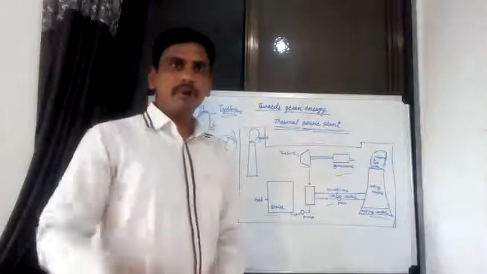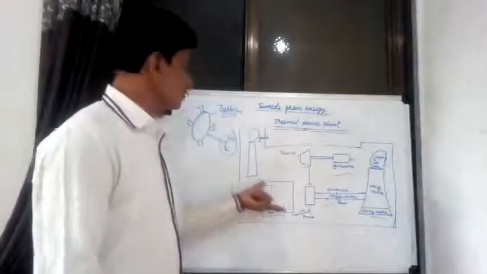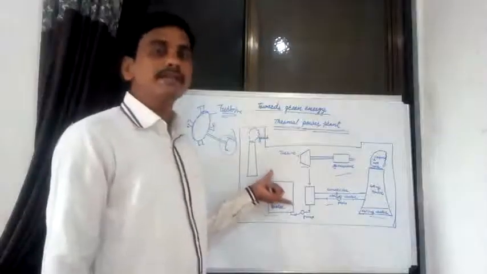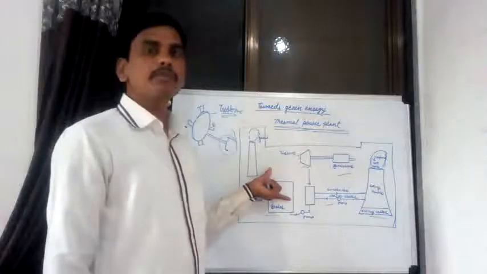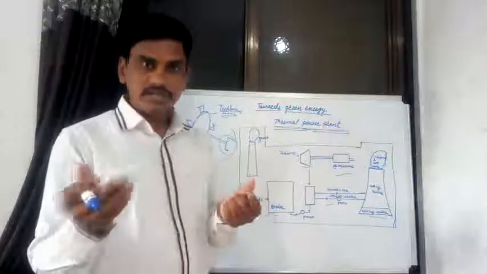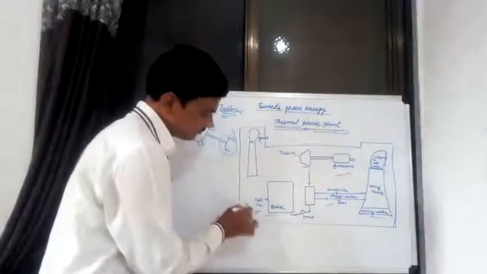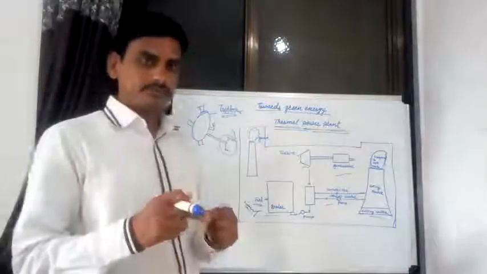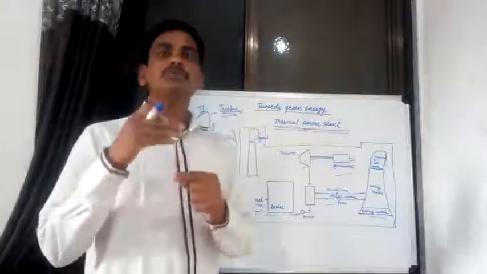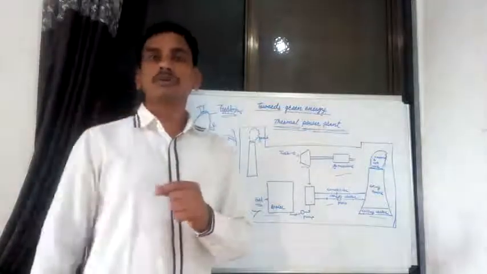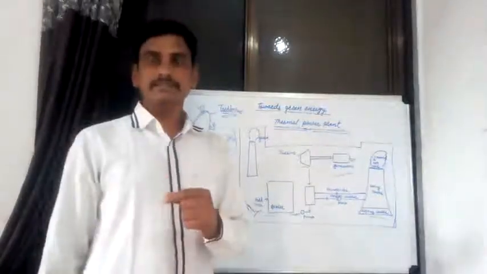In that thermal power plant, how to generate the electricity? Firstly, we take a fuel known as coal in the boiler. Different types of fuels, fossil fuels, are used to generate the electricity.